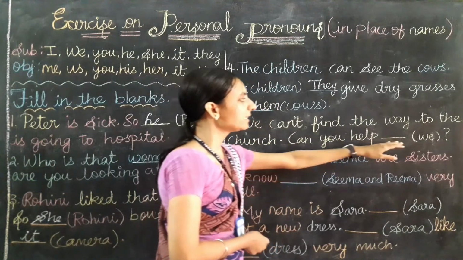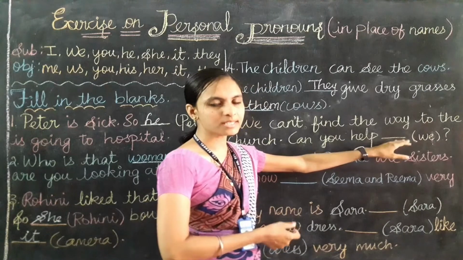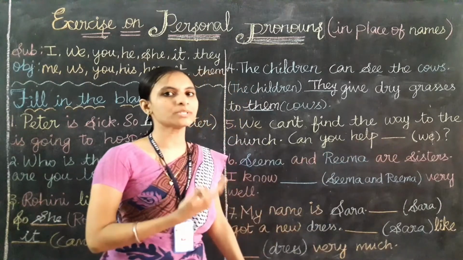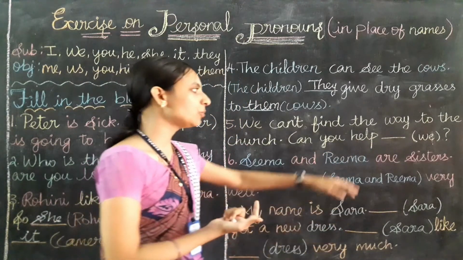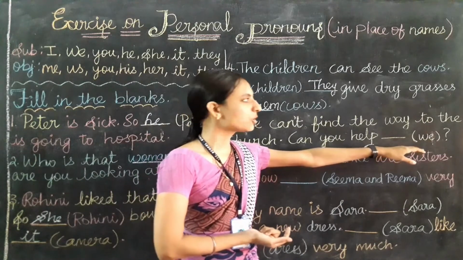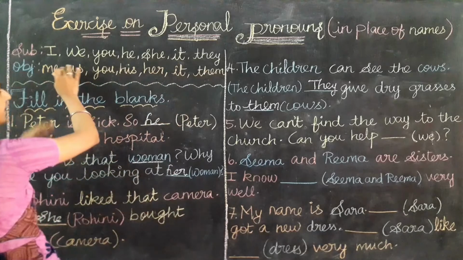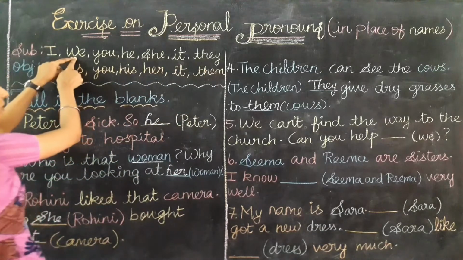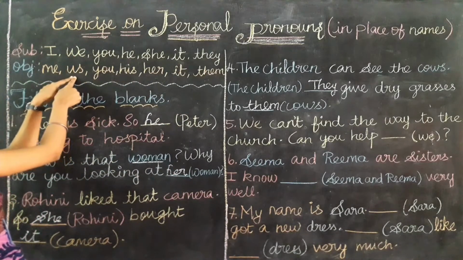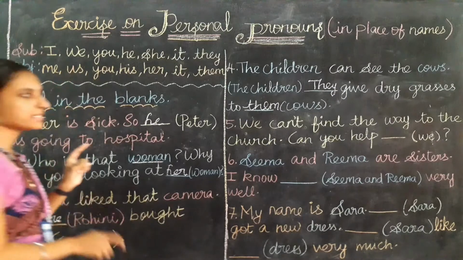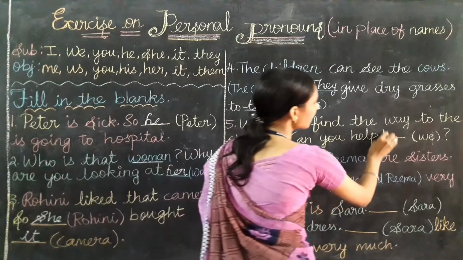No, because it comes at the end of the sentence. There, which pronoun we need to use? Yes, we need to use object pronoun here. So for we, which object pronoun is used? Yes, here. So for we, which object pronoun we need to use at the end? Yes, we need to use us. So the answer is us.